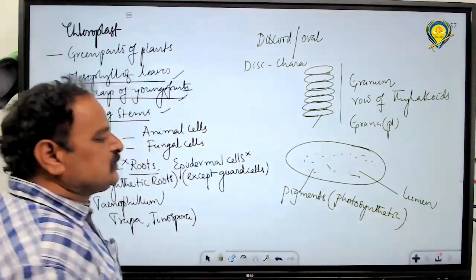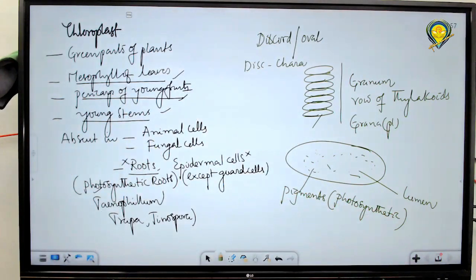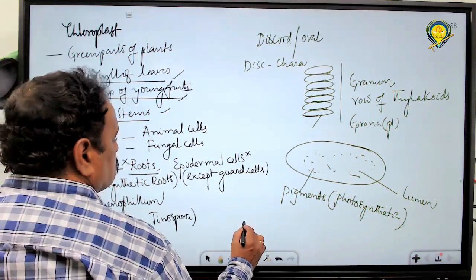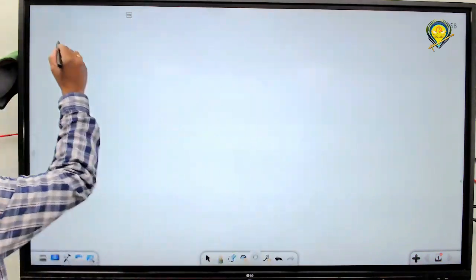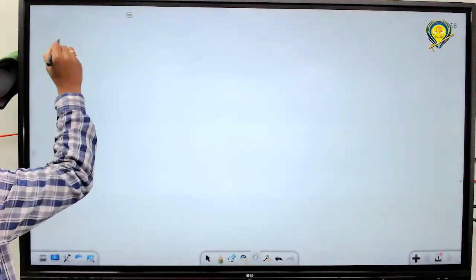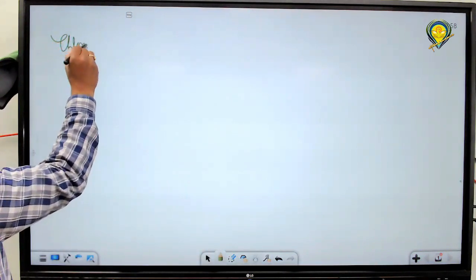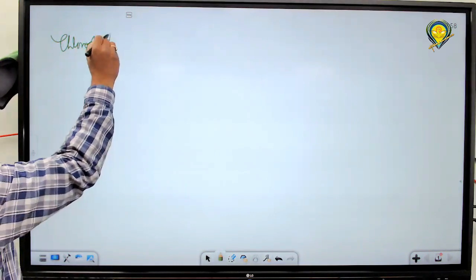These photosynthetic pigments include chlorophylls and carotenoids, generally observed. What type of photosynthetic pigments are observed? Chlorophylls and carotenoids. First one, chlorophyll.